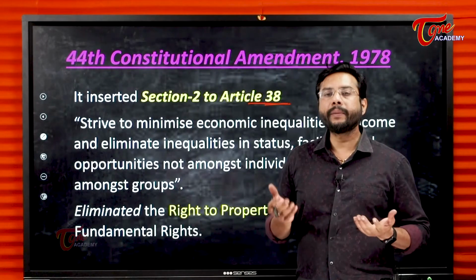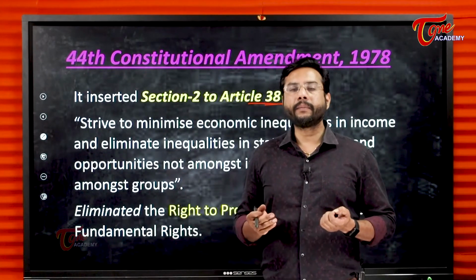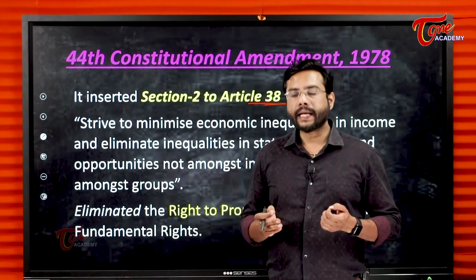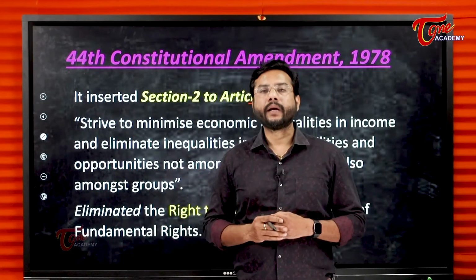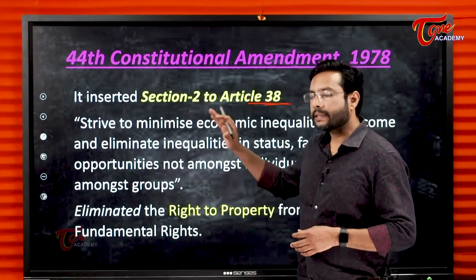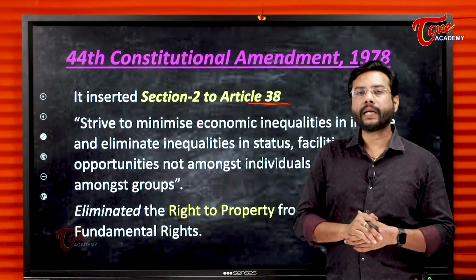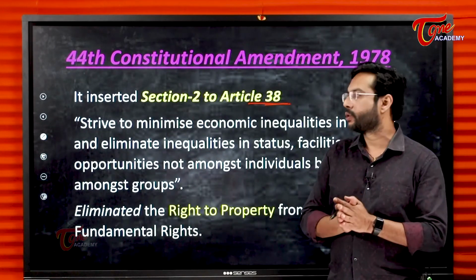Otherwise, there will be an unbalanced development. When this equilibrium is missed, then there will be an unbalanced development which could lead to chaos. So, the state shall strive to decrease the inequalities. The gap should be reduced.